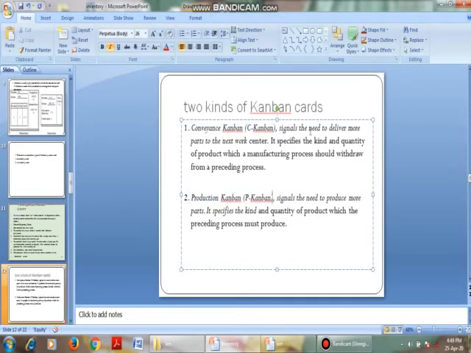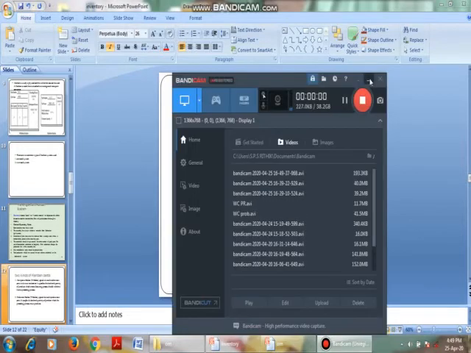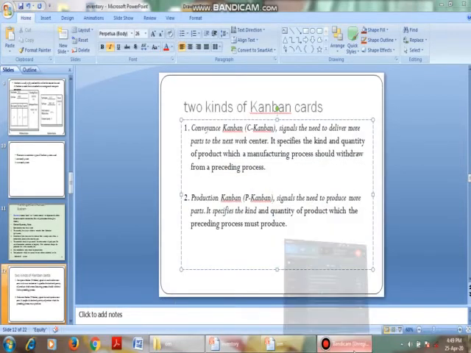The convenience Kanban gives the signal of the need to deliver more parts to the next workstation. It specifies the kind and quantity of product which the manufacturing process should withdraw from the preceding process.